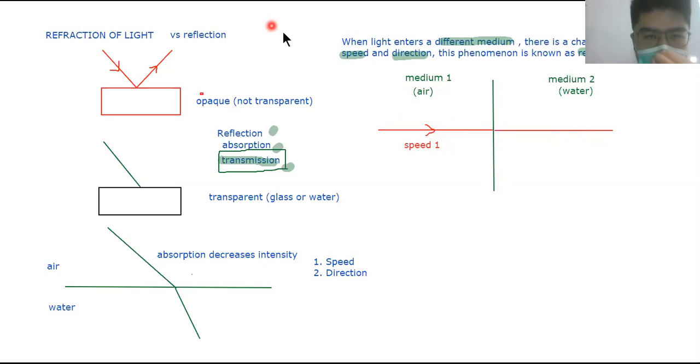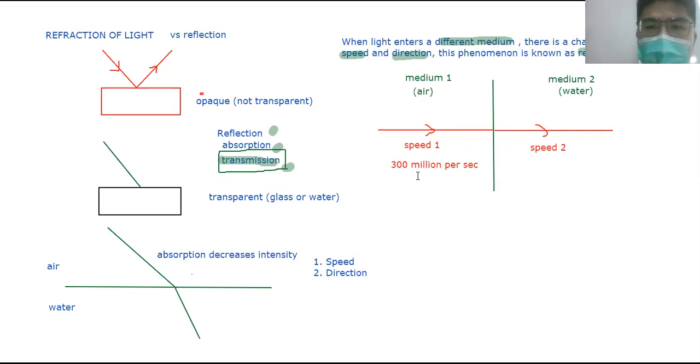All right, but in this case, only one quantity changes. Which one? The speed. So here we have speed 2, a different speed. These two are going to have different speeds. Now, what is the speed of light in A, the first one, before it enters the medium? The speed of light is 300 million meters per second. This is already fixed.